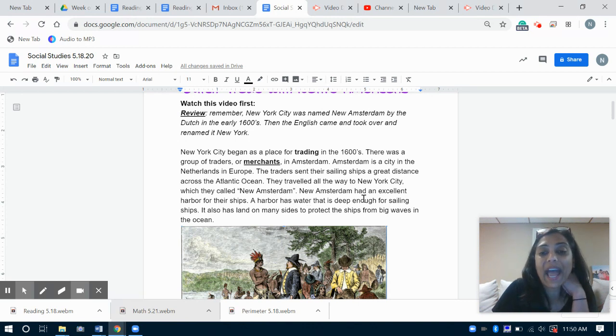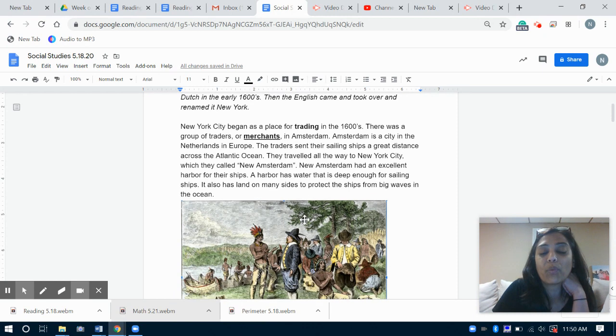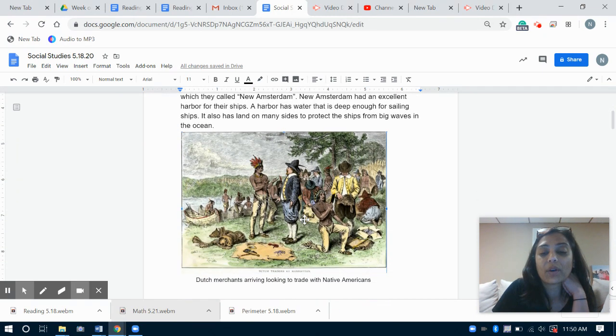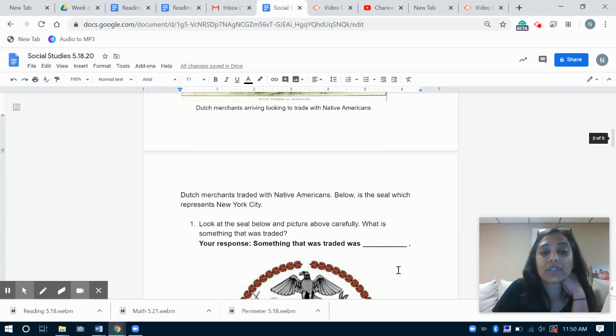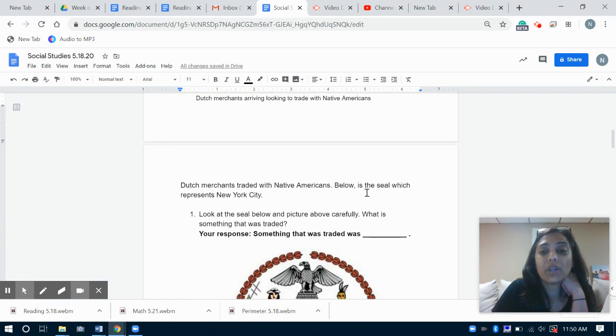New Amsterdam had an excellent harbor for their ships. A harbor has water that is deep enough for sailing ships. It also has land on many sides to protect the ships from big waves in the ocean. Okay, so there's a picture here, and this is going to be useful to you while you respond to questions, and it connects with what's coming up. So it's here, Dutch merchants arriving, looking to trade with the Native Americans. Okay, Dutch merchants traded with Native Americans. Below is the seal, which represents New York City.